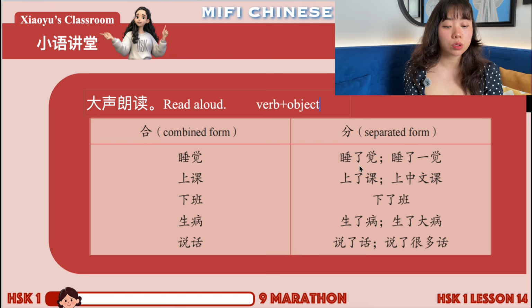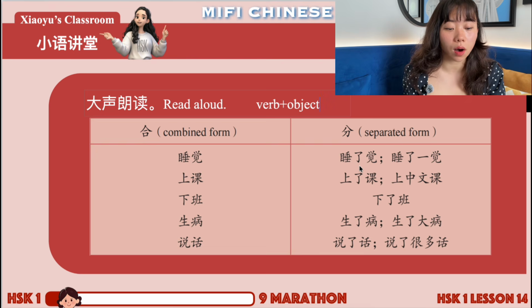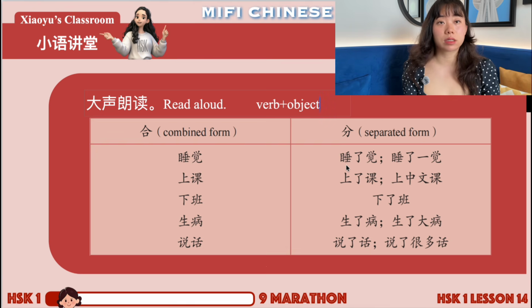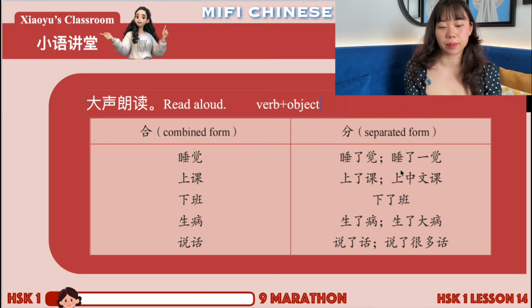For example, 睡了觉, 睡了觉, just learned, right? You put 了 right after a verb, where 睡 is the real verb in this one. So 睡了觉, I have slept. The action of sleeping has been done. Okay, 睡了一觉. Here we add 一. So it feels like I take a nap, right? 一觉, I take a nap. 上了课, I have taken the class.